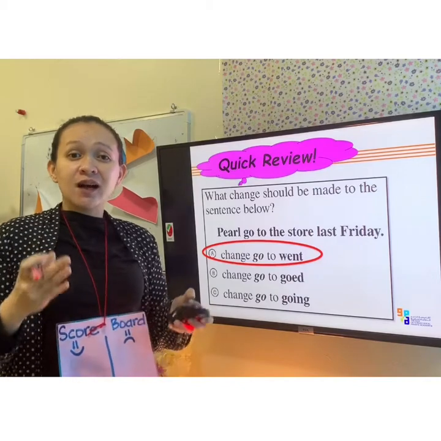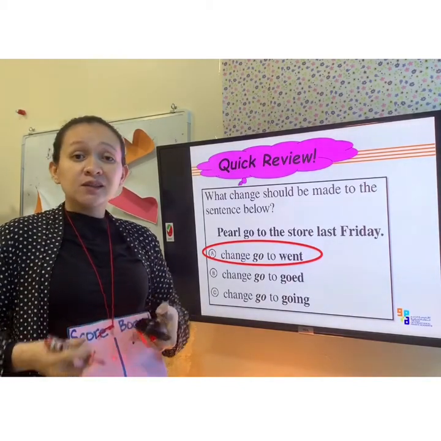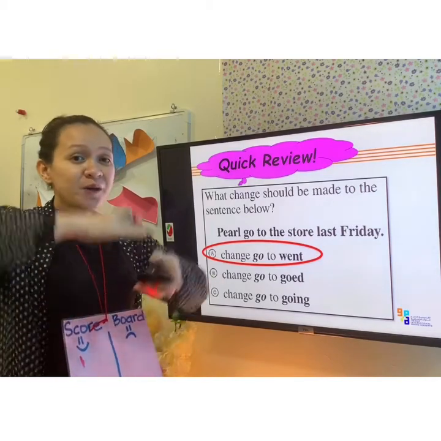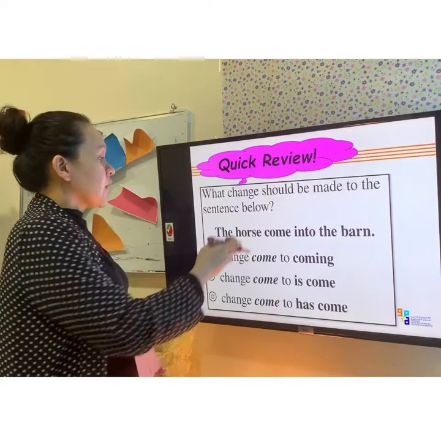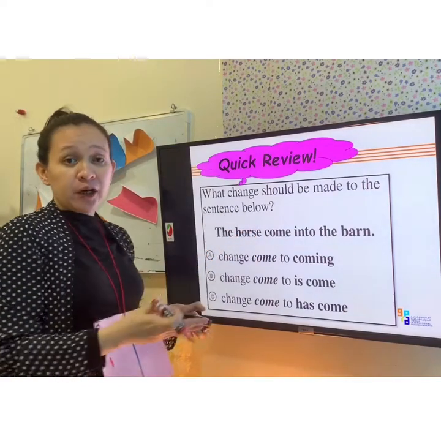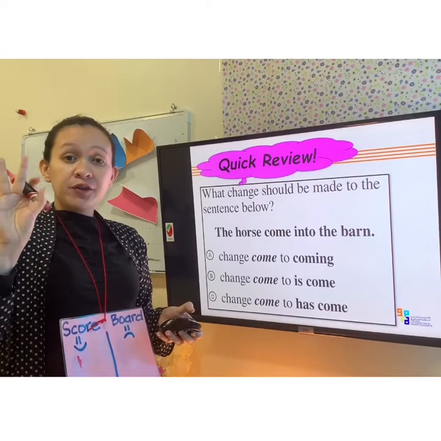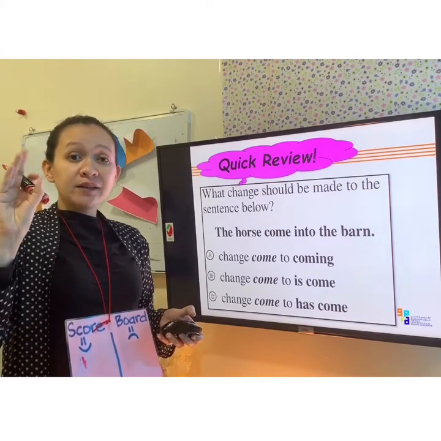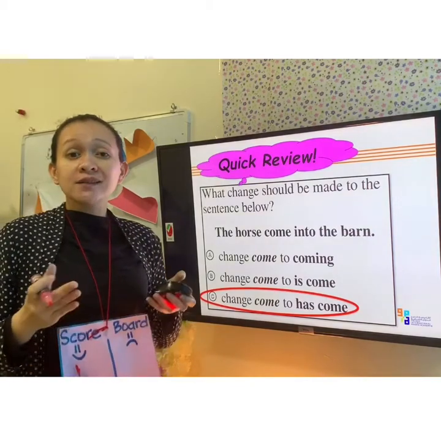So I think you got it correctly. So I'm going to put here 1 point in smiley face. So what are you going to say? Oh yeah, that's great. Now let's move to the second one. The horse come into the barn. What is your answer? 5, 4, 3, 2, 1, 0. The answer is change come to has come.